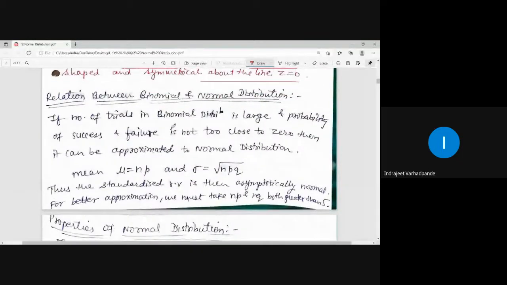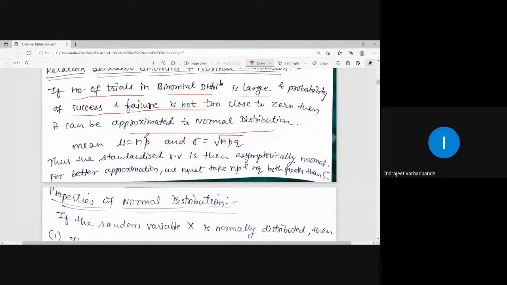What is the relation between the binomial and normal distribution? If the number of trials in a binomial distribution is large and the probability of success and failure is not too close to 0, then it can be approximated to a normal distribution. So if the number of trials is very large and the probability of success and failure is not close to 0, such a distribution can be directly approximated to a normal distribution.